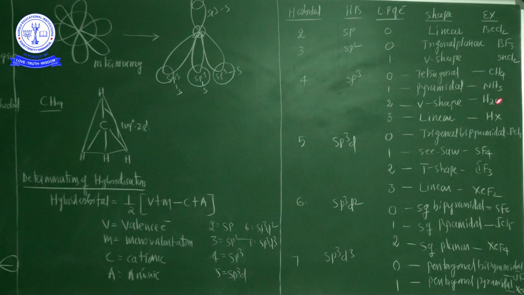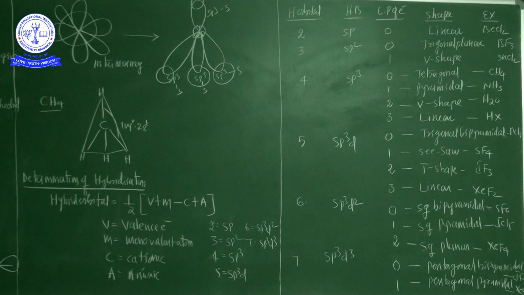The best example is water molecule. And one more example, sp3 hybridization with 3 lone pair of electron: hydrogen halides HF, HCl, HBr, HI are all linear shape. The hybridization is sp3, but lone pair of electrons are 3, and they are showing the linear shape.